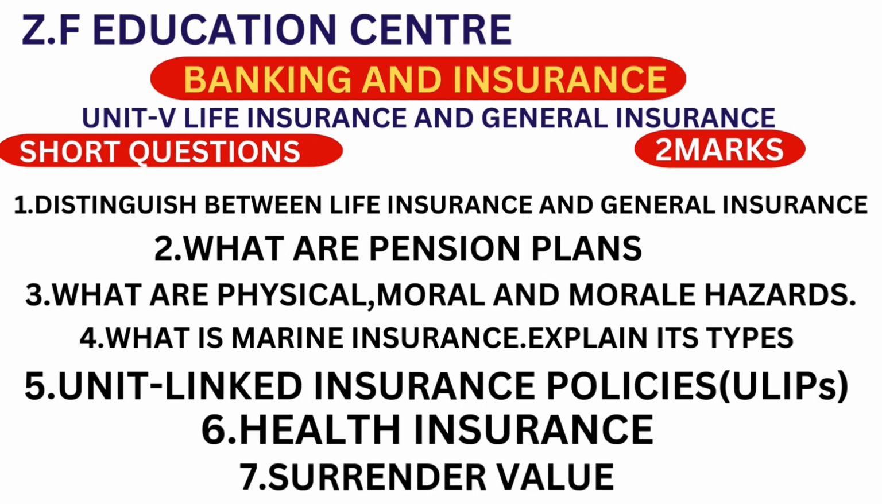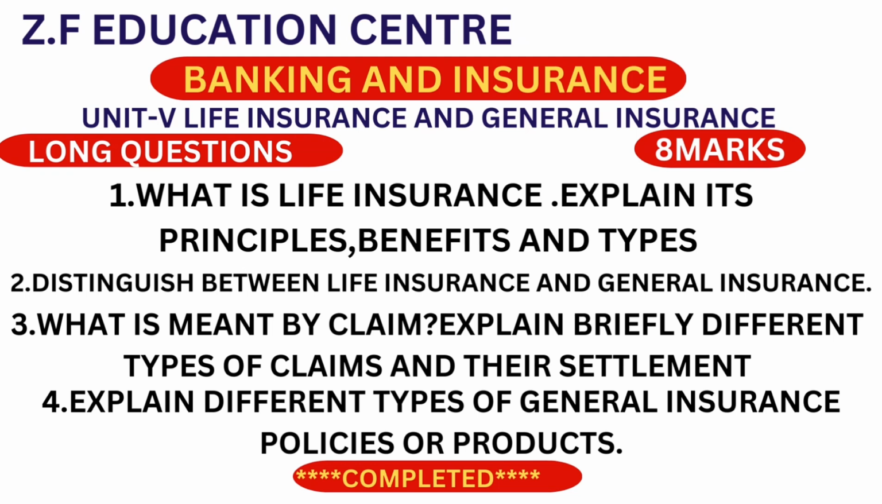Now unit 5, first short questions. Distinguish between life insurance and general insurance. What are pension plans? Very important. Second question, what are physical, moral and morale hazards? Very important. What is marine insurance? Explain its types. Students, marine insurance and its types maybe you will get in long questions also. Unit linked insurance policies. Very important. Health insurance, important question. Surrender value, very important. So these are the important questions for unit 5 short questions.